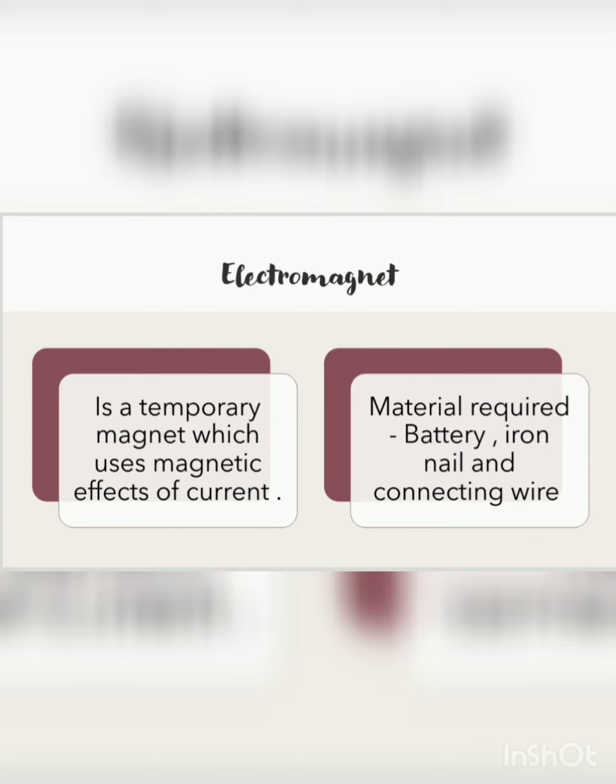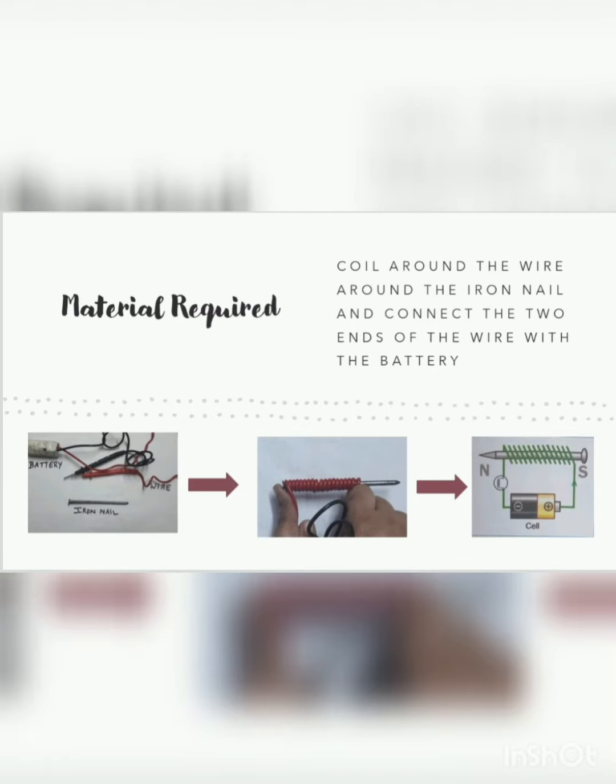To prepare an electromagnet, we require a battery, iron nail and connecting wire. When you arrange this battery, iron nail and a copper wire, the next step is that you will coil, wrap the connecting wire or the copper wire around the iron nail. When you are wrapping this around, it can be insulated. You can use the insulated wire or you can remove this plastic insulation and directly use the copper wire and coil it around this iron nail.